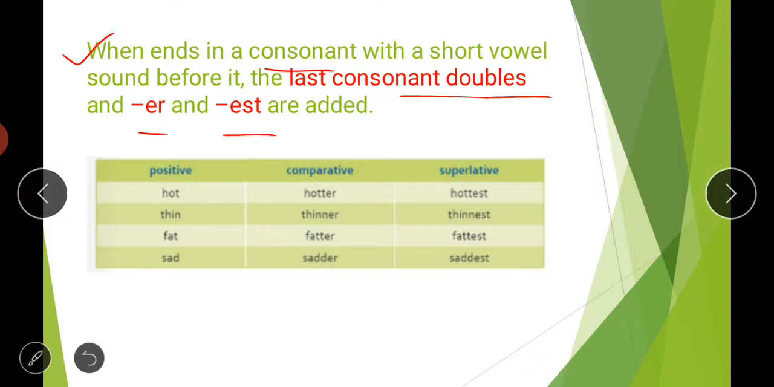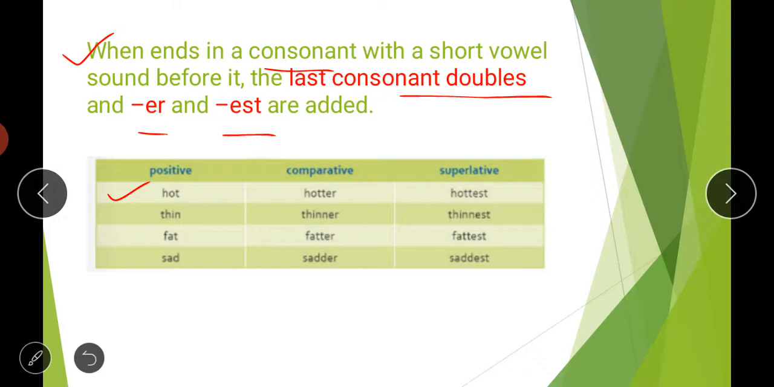For example, look at the example. If we talk about the word hot, hot is ending with the letter t, which is a consonant, and before t there is a vowel sound, o is given. So what we will do in this case, we will double this letter t: hot, hotter, hottest, and er and est you have to add now. So what you have to do extra in this case, you will double the last letter. Here we are writing hotter, the spelling of hotter is h-o-double t-e-r, and the spelling of hottest is h-o-double t-e-s-t. So like this.